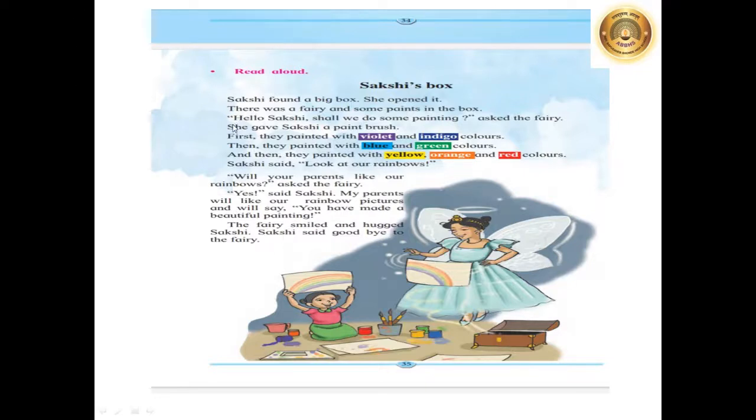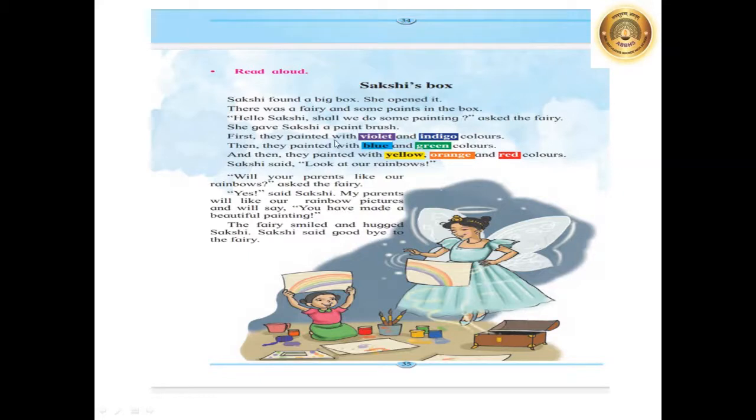Now what did the fairy say to Sakshi? Let's read. Hello Sakshi, shall we do some painting? Asked the fairy. This fairy asked that we have so much material for painting, so can you do some painting? Sakshi was happy. What did she say? Fairy first gave Sakshi a paintbrush, and then Sakshi was also happy. She said yes. Then first what did she do?